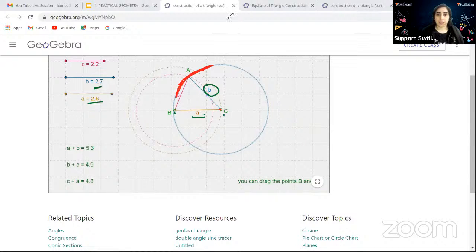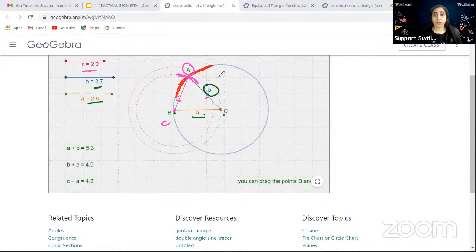Now with this, I have to draw C, 2.2. I'll take the compass and the scale again, measure 2.2, and make an arc like this with the compass, making B the center. So B would be the center for this arc. The point at which these two arcs meet is point A. This would be the third point that we need for a triangle. So we already have B and C and now we have A. Then we'll join the lines, C and B, and we are able to make a triangle.